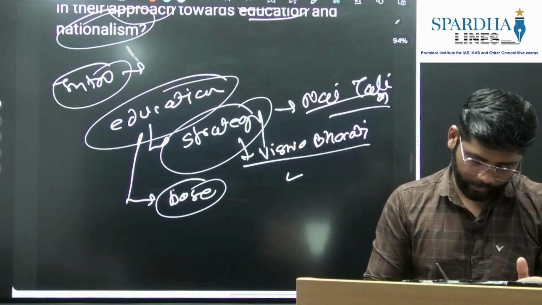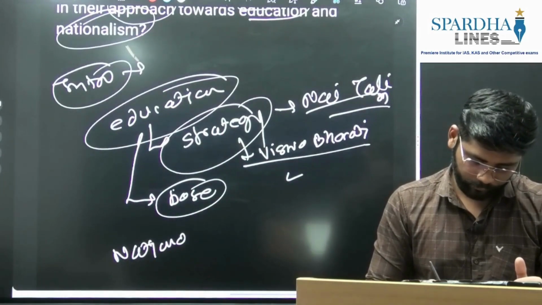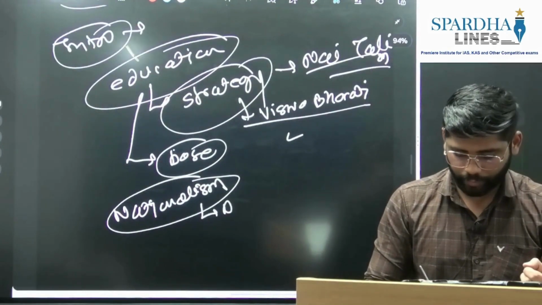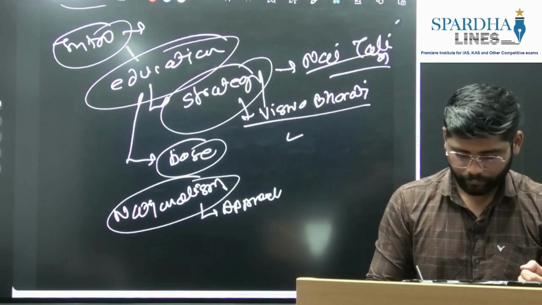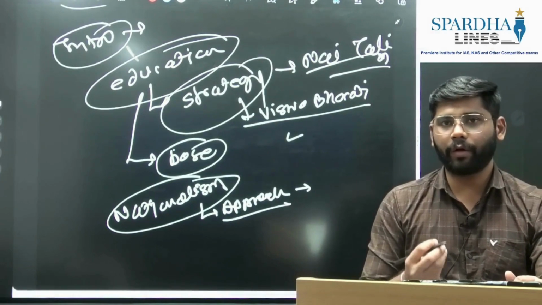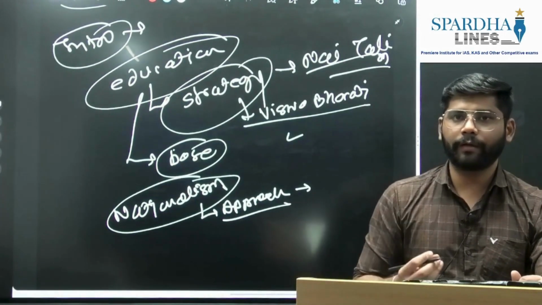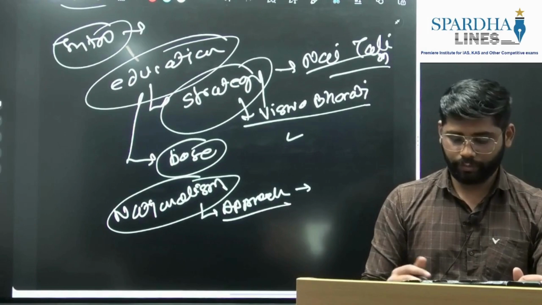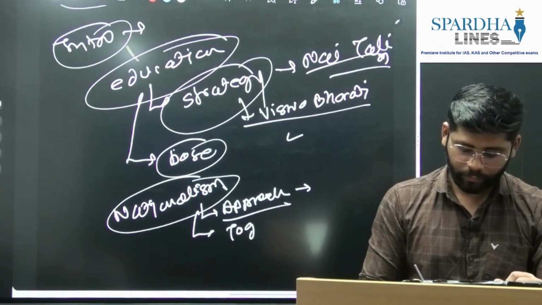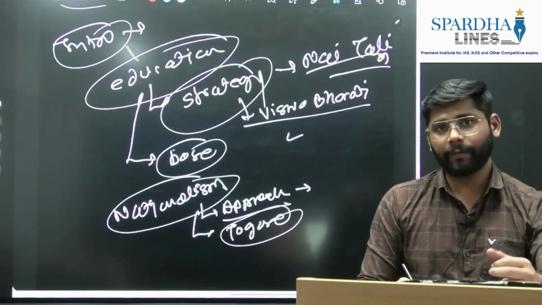Then again, when it comes to nationalism, we'll see the approach. What was the approach? Gandhiji saw nationalism as a way or factor to unite the masses. So this you can write here. When it comes to Rabindranath Tagore, he was against the idea of nationalism itself.